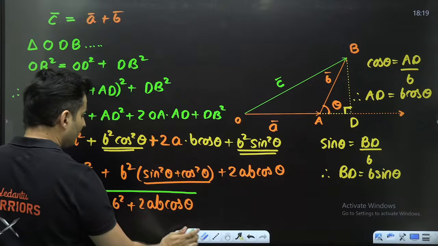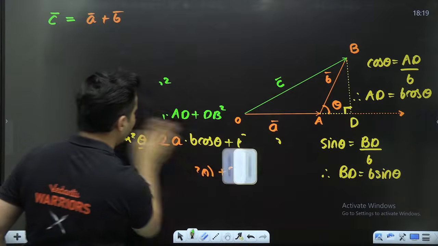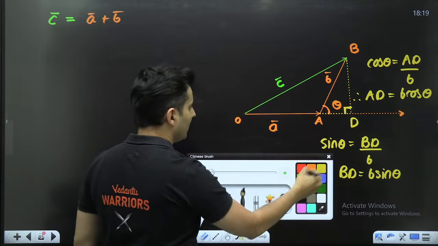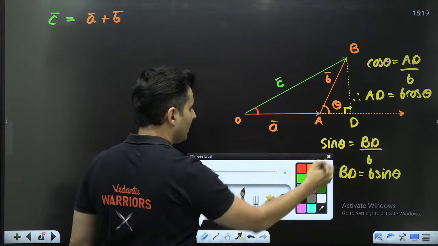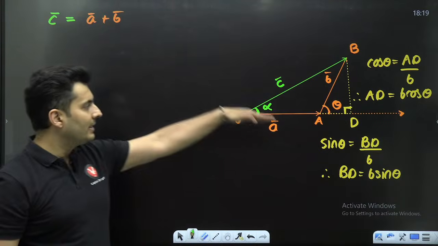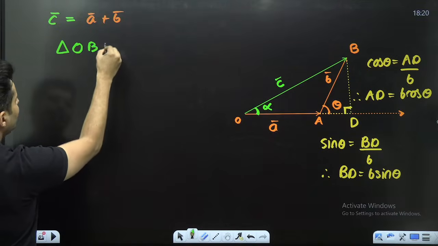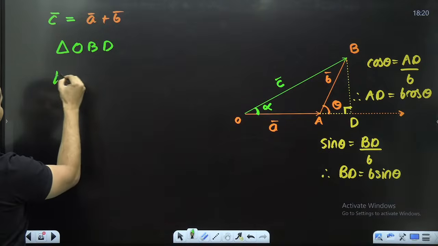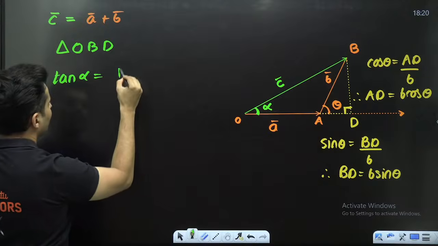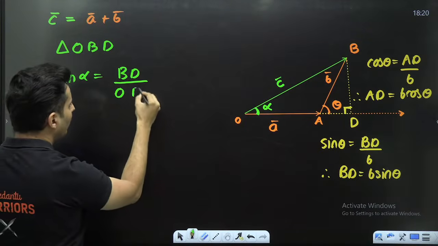Imagine if I continue with this same analysis and I'm interested in how much is the angle made by C over here with A, the angle made by the resultant with A. What I will do, again in that big triangle which we have, OBD, find the tan of alpha. Tan alpha will be opposite, which is BD, divided by adjacent, which is basically OD.